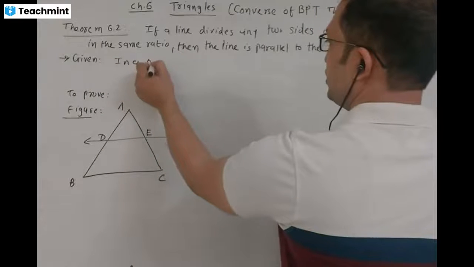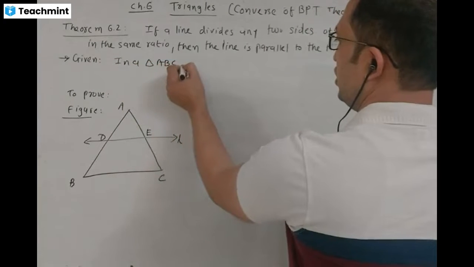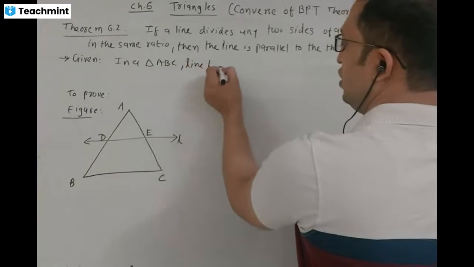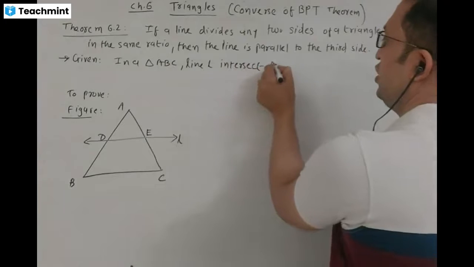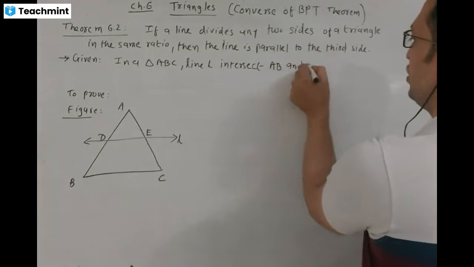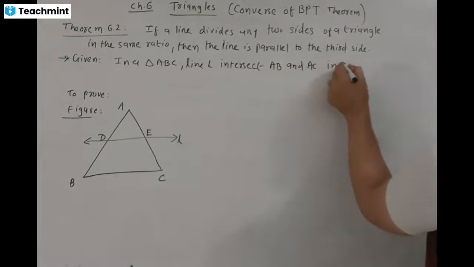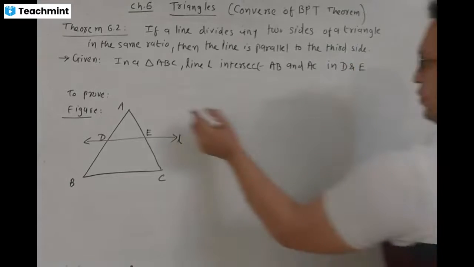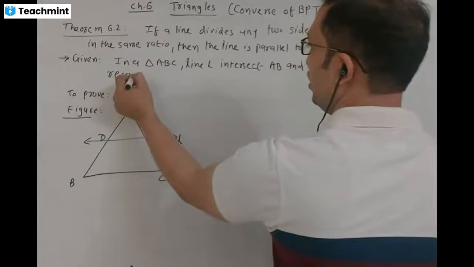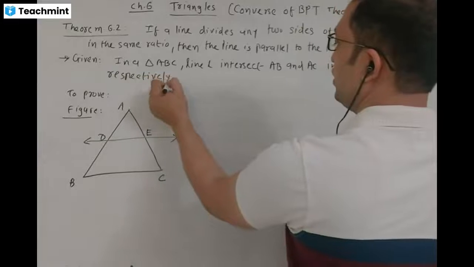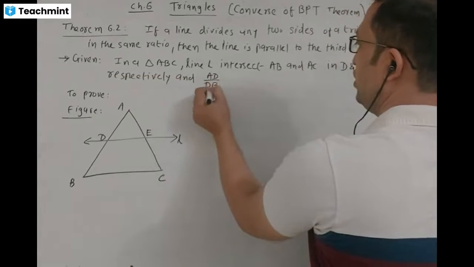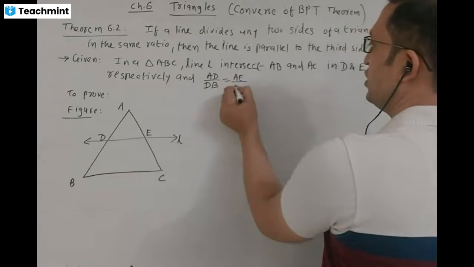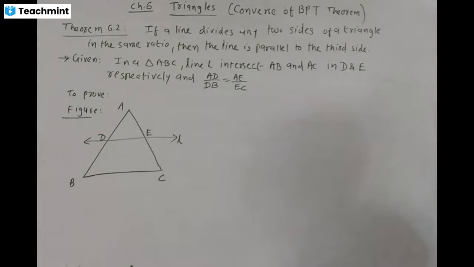In triangle ABC, line L intersects AB and AC in D and E respectively, and AD by DB is equal to AE by EC, that is, they are in the same ratio.